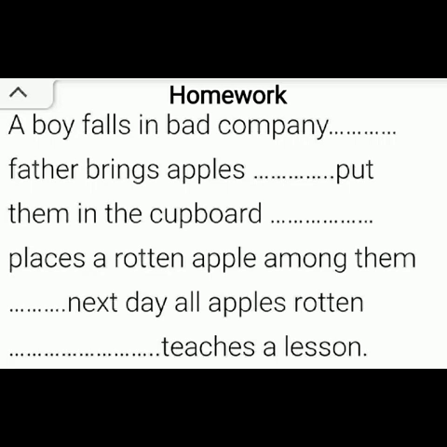So this way you will write the story. This is your homework. You will write all these three stories in your notebook.